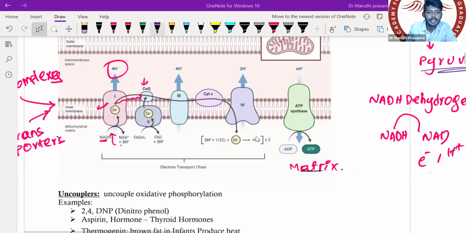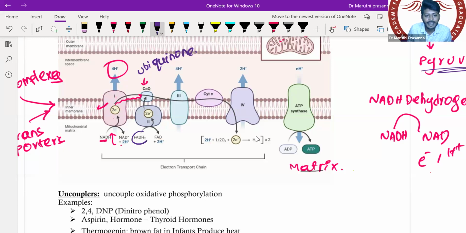Very important name called ubiquinone. Ubiquinone, not ubiquitin, ubiquinone. Ubiquitin is different; it comes in the chapter of proteins. Ubiquinone is the transporter. It takes all the electrons from complex number 1. Okay. Then we have the second complex.